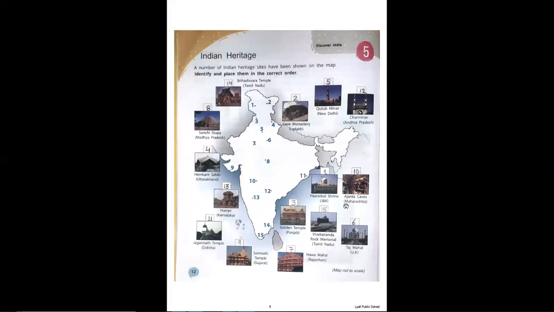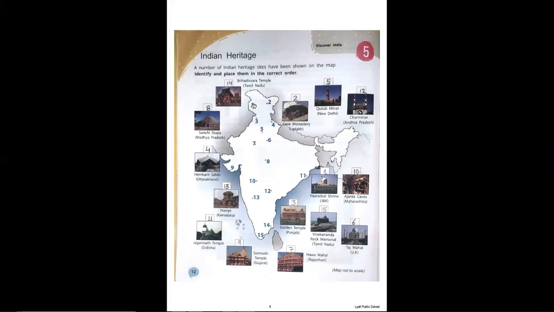The next chapter we have is Indian heritage. A number of Indian heritage sites have been shown on the map. Identify and place them in the correct order. So these are the numbers which are given. 15 numbers are given here, and the pictures are given here with the name and the place. What you have to do is identify which place is for what.